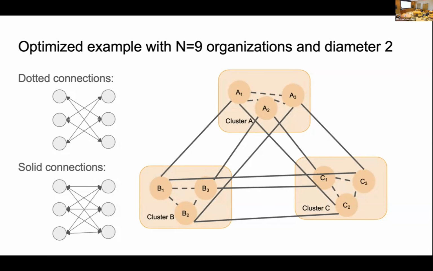So we find that we can build the network so that for all the inner-cluster edges, we can replace the solid connection with the dotted connection. By changing these connections, we can minimize the degree and the fan-out, and we can still keep the diameter of 2, so it's an optimized version compared with the previous one.